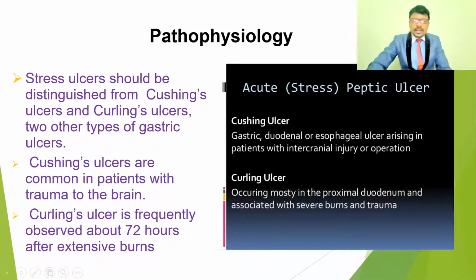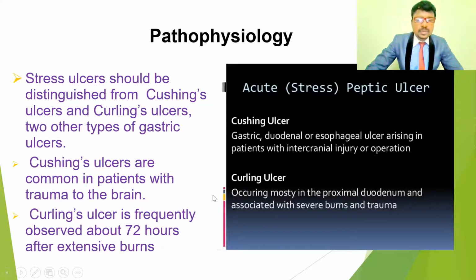And the next one is stress ulcers. These should be distinguished from Cushing ulcers and Curling ulcers. Cushing ulcers are the gastric, duodenal, and esophageal ulcers arising in patients with intracranial injury or operations. That means those who have brain injuries or brain tumors may get these Cushing ulcers.